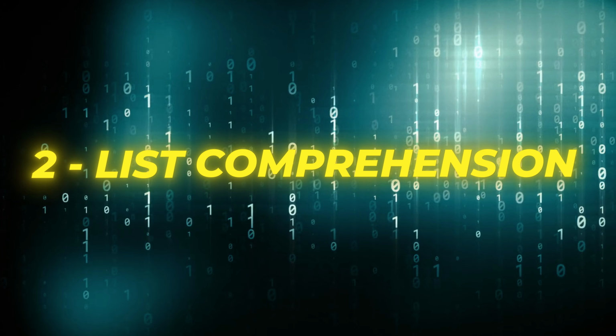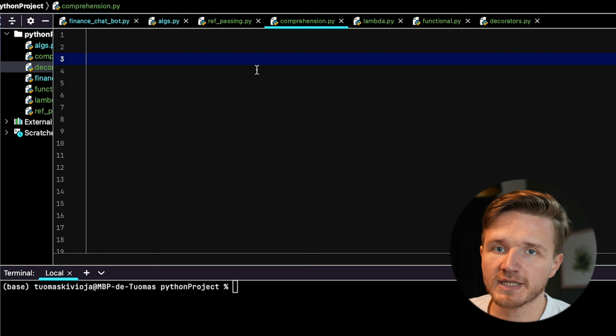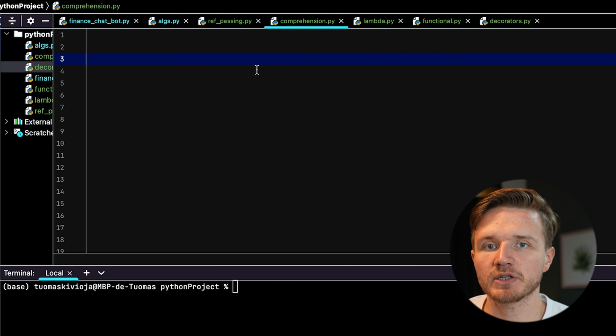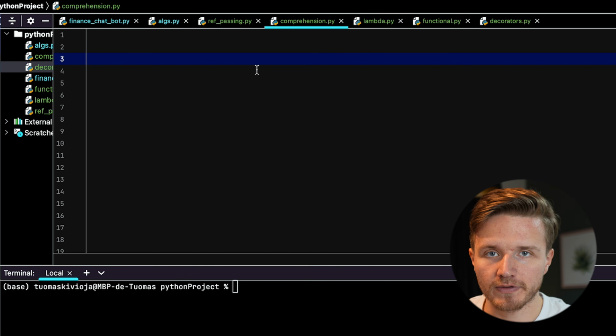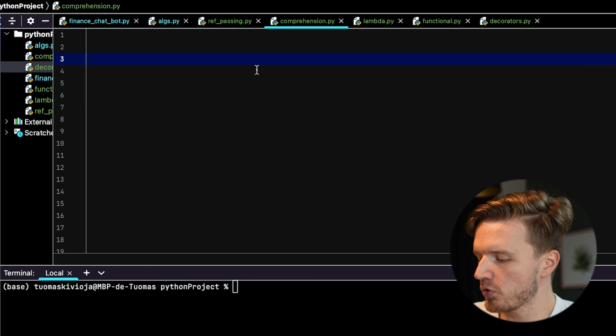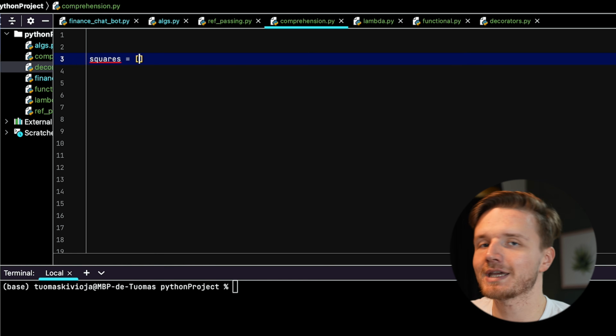The next we have is list comprehension. So list comprehension is essentially just a quick way of making a list. Let me show you. So let's say what I want to do is take a list of numbers from 0 to 10, and I want to make another list that are the squares of all of these numbers. So what I might do is go to Python and create a variable called squares, which I'm going to initialize as an empty list.